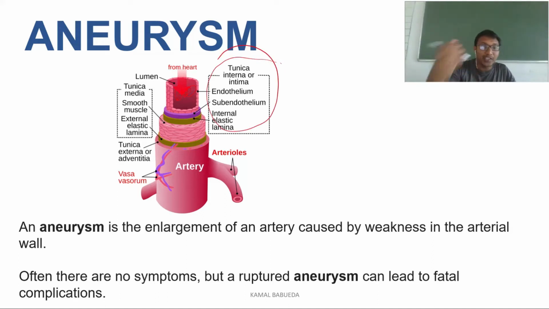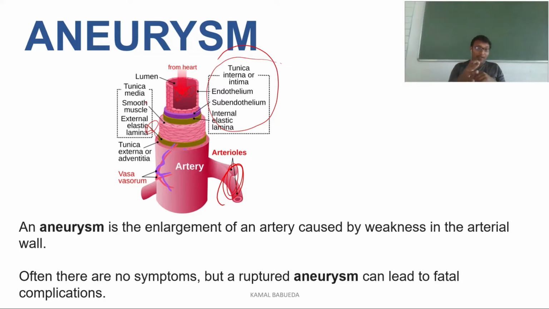Coming to the tunica externa, you have smooth muscle, and it is covered with an external elastic lamina, and it is covered by tunica externa or tunica adventitia, and these arteries are supplied by the vasa vasorum. These two are called arterioles. The further continuation of an artery is termed as arteriole. These arterioles again divide into capillaries.